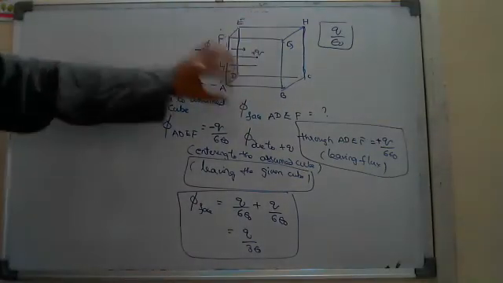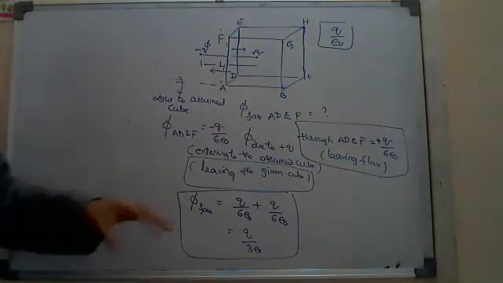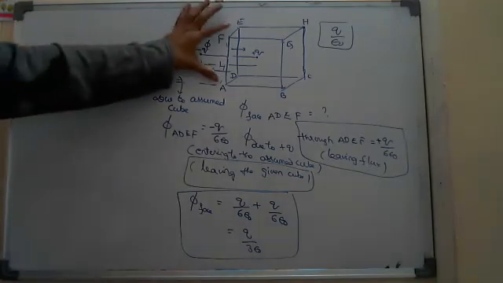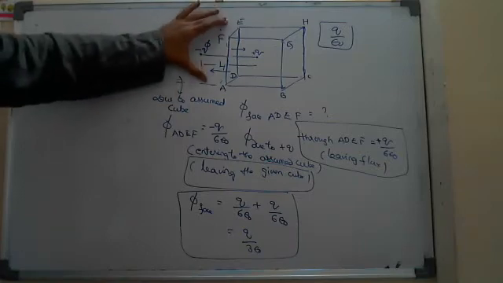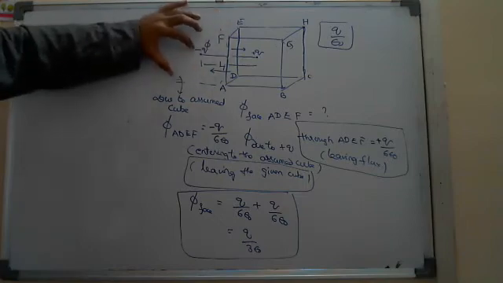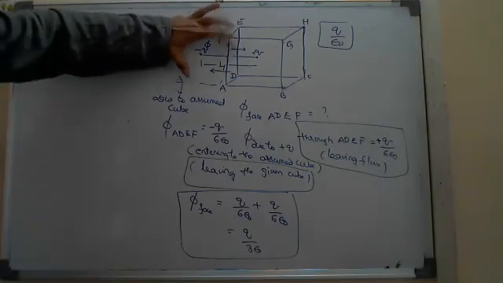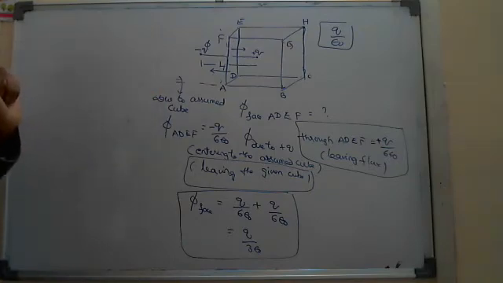But through one face, we are not getting Q by 6 epsilon naught, we are getting Q by 3 epsilon naught. So from this question we have to remember the concept that even though the charge is present outside, that charge may produce some flux through one face, not through the whole cube. Okay, good.